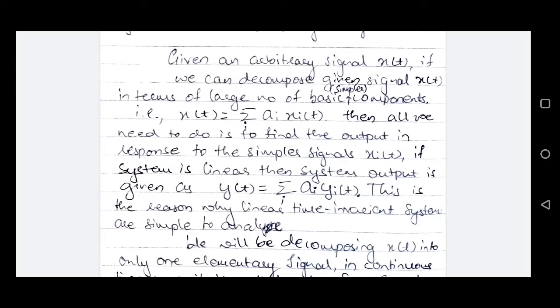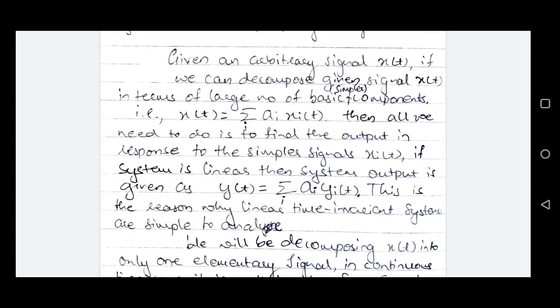It is like forming a composite signal by adding different components, and each of those components will be a basic signal, or the basic component, and each component will be of the same function. If we are able to form the composite signal, then that composite signal x of t can be represented as superposition of these basic components given by summation over i of ai xi of t, where xi of t are the basic components and ai is the scaling factor, the amplitude of those basic components at a particular instant of time.